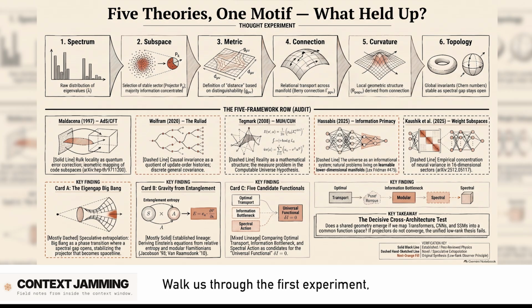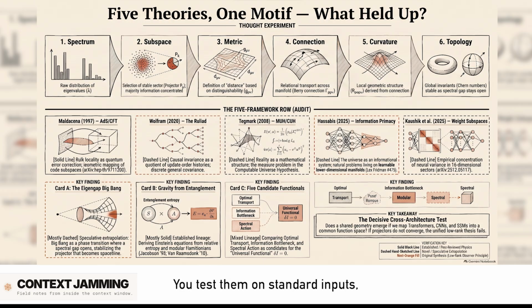Walk us through the first experiment, the cross-architecture spectral comparison. Okay, so earlier we said you can't compare the internal wiring of a transformer to a CNN. Right, they're incommensurate. So this experiment proposes bypassing the internal weights entirely. You take radically different architectures and you map them into a common function space, based purely on how they process standard data.